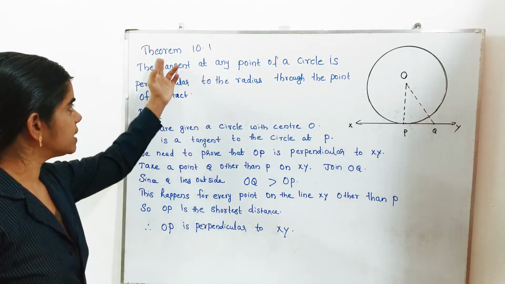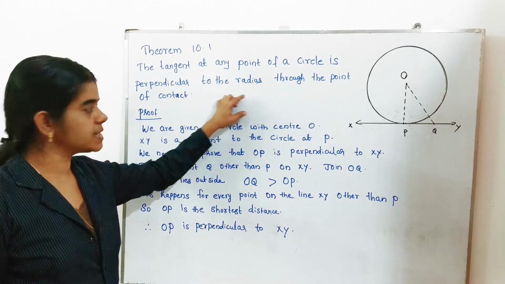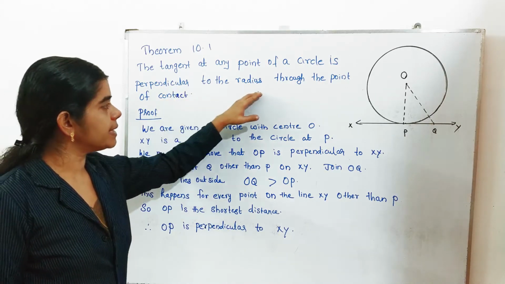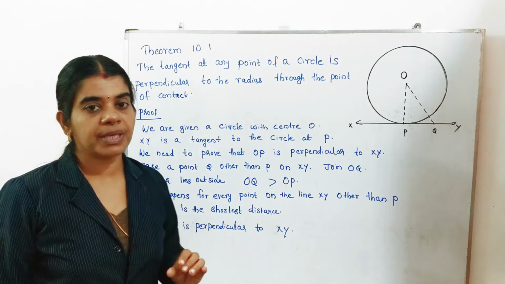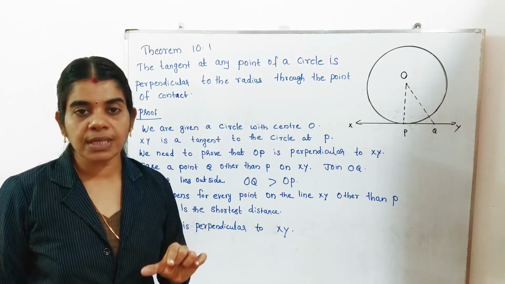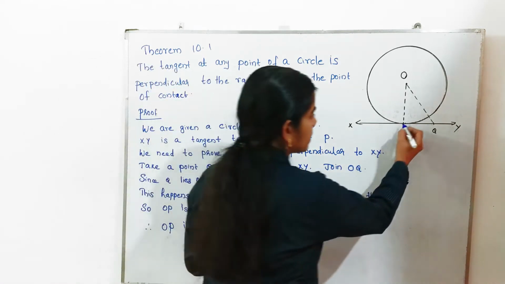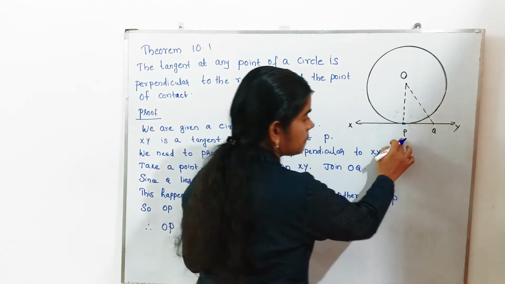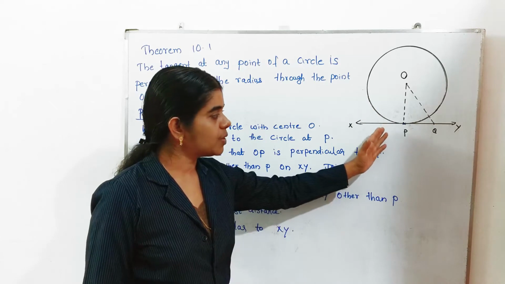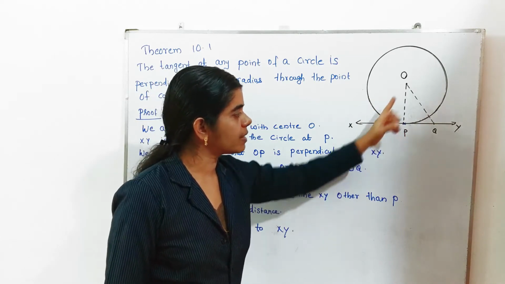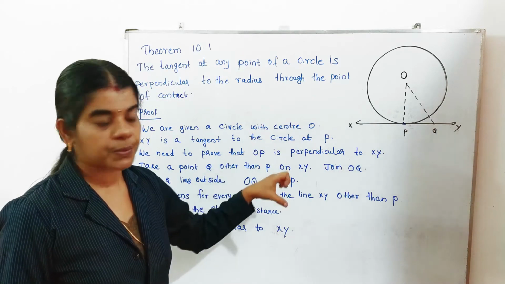Next we are discussing one theorem. Theorem 10.1: The tangent at any point of a circle is perpendicular to the radius through the point of contact. I already told that the point of contact means the common point between the tangent and the circle. Here the point of contact is P, and OP is the radius. You want to show that angle OPX or OPY is equal to 90 degrees.